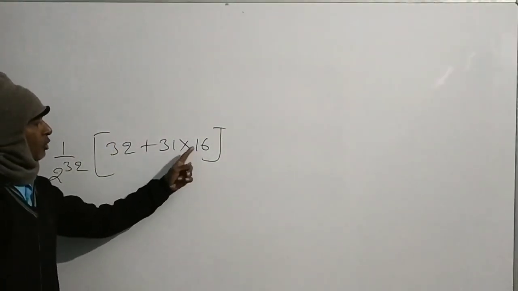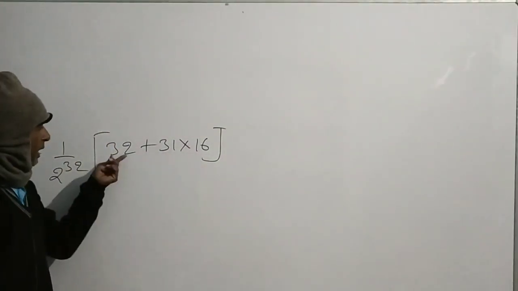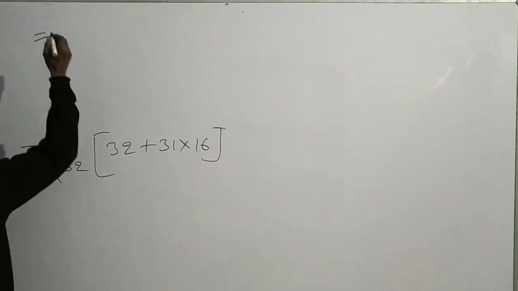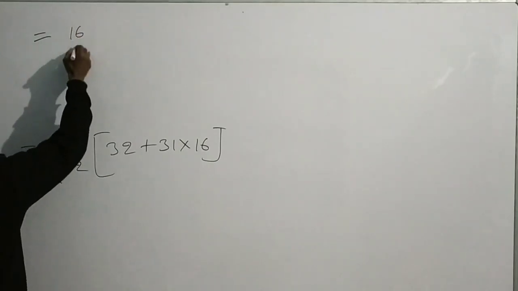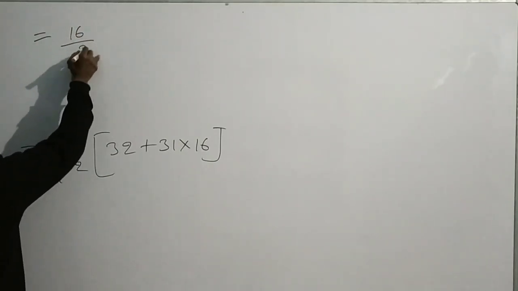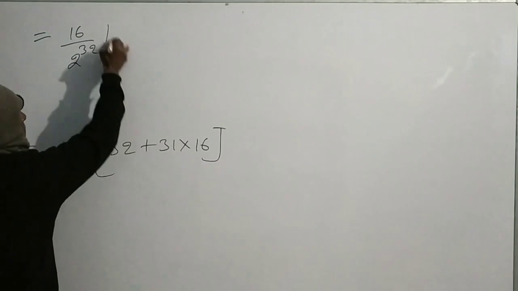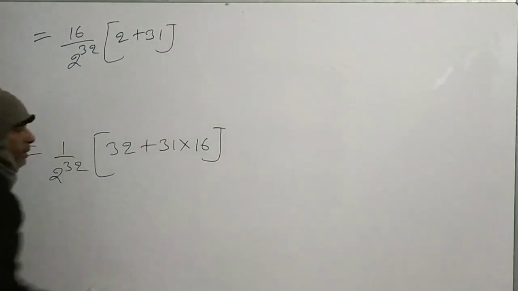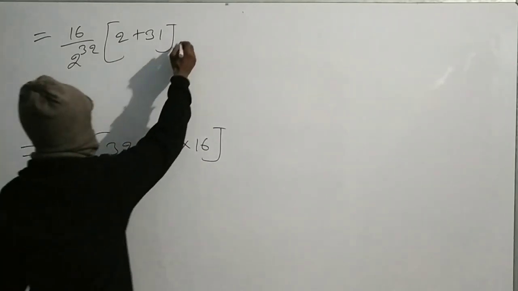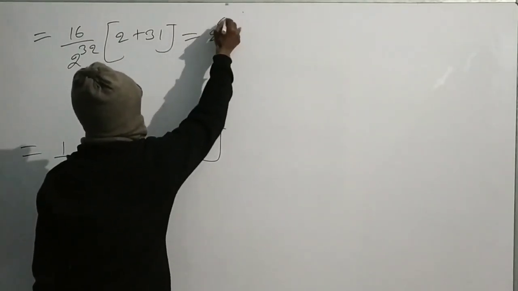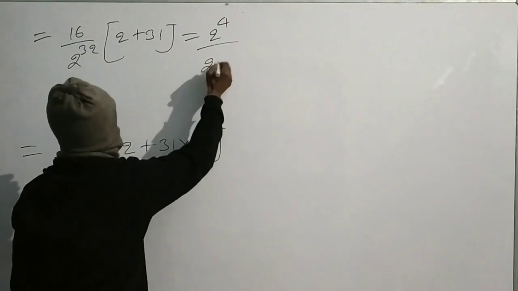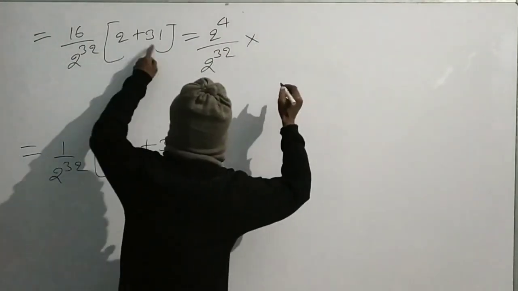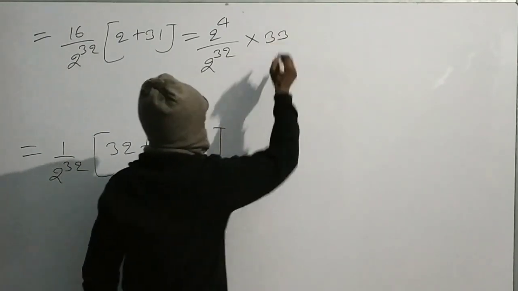Taking 16 common from this and this, we get 16 divided by 2 to the power 32 times 2 plus 31. This will be equal to 2 to the power 4 by 2 to the power 32 times 2 plus 31, that is 33.